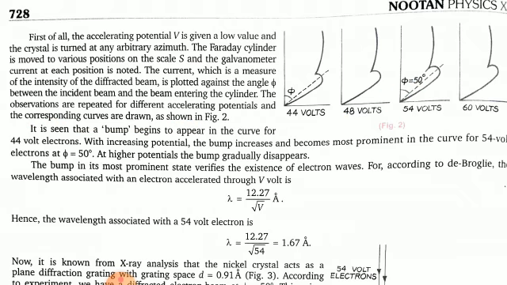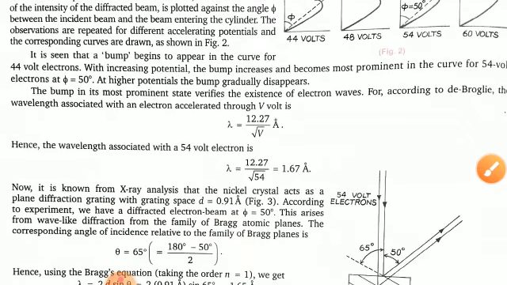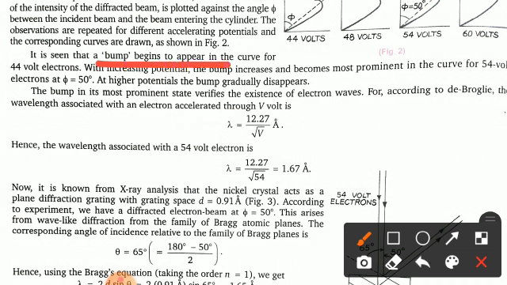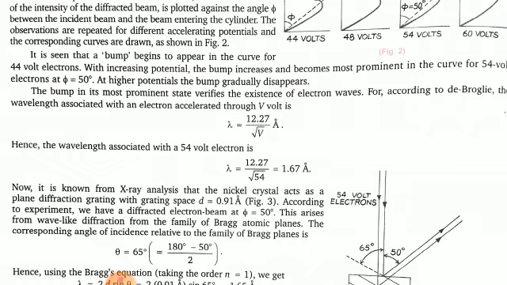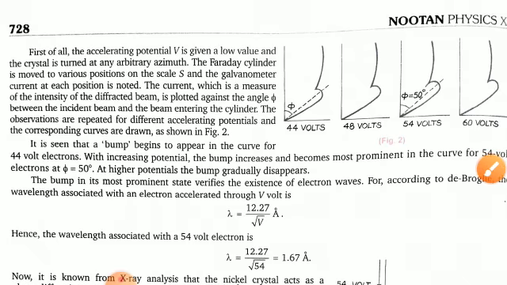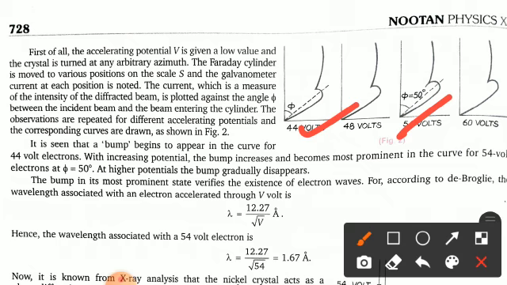You can see here. It is seen that a bump begins to appear in the curve for 44 volt electrons. With increasing potential the bump increases and becomes most prominent in the curve for 54 volt electrons, which is at phi equals 50 degrees. At higher potentials the bump gradually disappears. You can see easily from this figure. These are the figures demonstrating that.